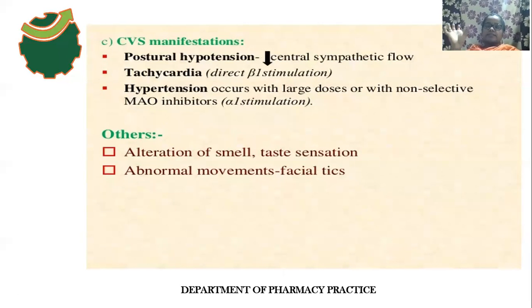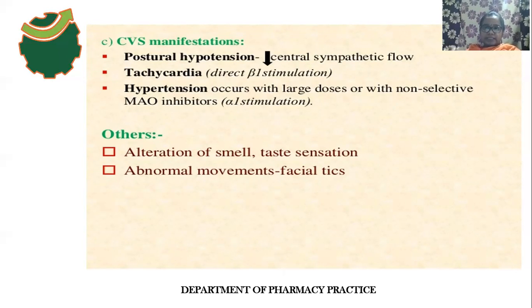Then what will happen? The sympathetic flow will decrease. So that's why the person may be affected with postural hypotension. This postural hypotension mainly occurs due to the central action of dopamine and noradrenaline, but not the peripheral action, only the central action. Because of the central action of dopamine and noradrenaline, there is a decrease in the sympathetic outflow.